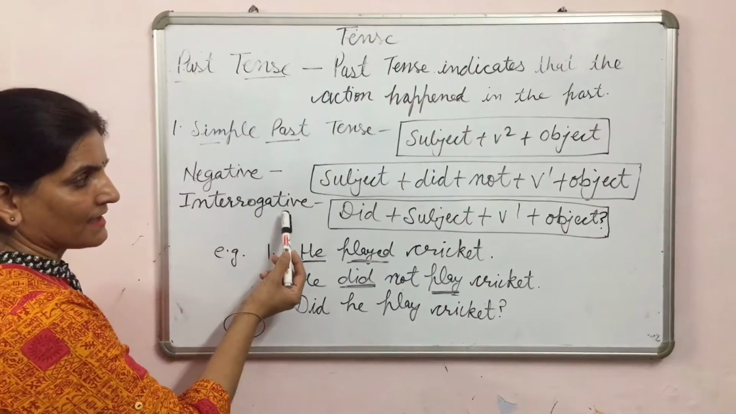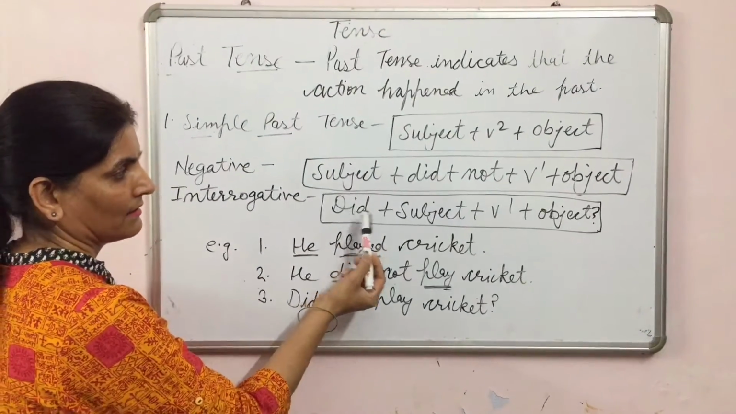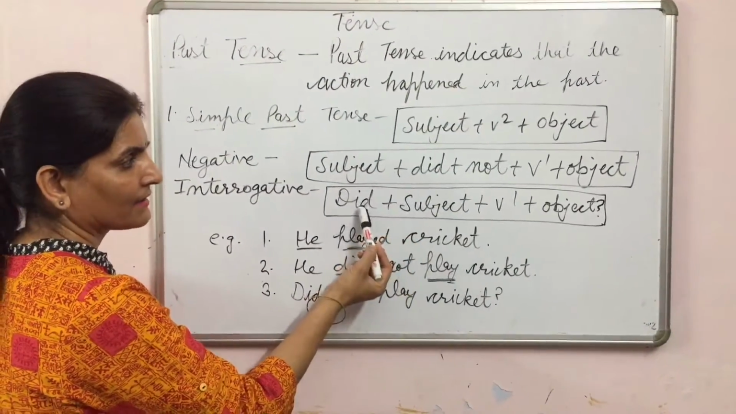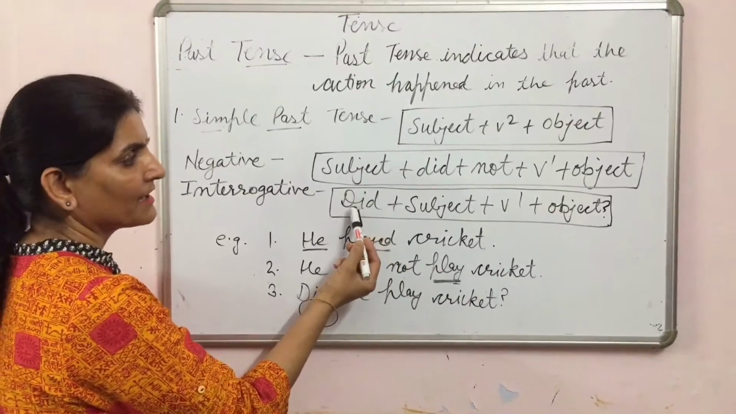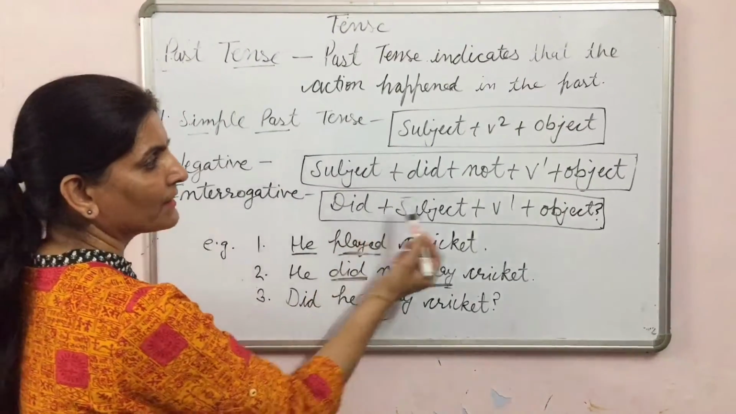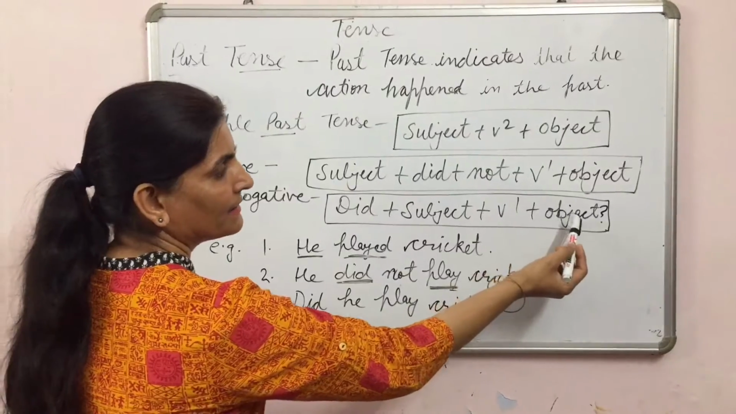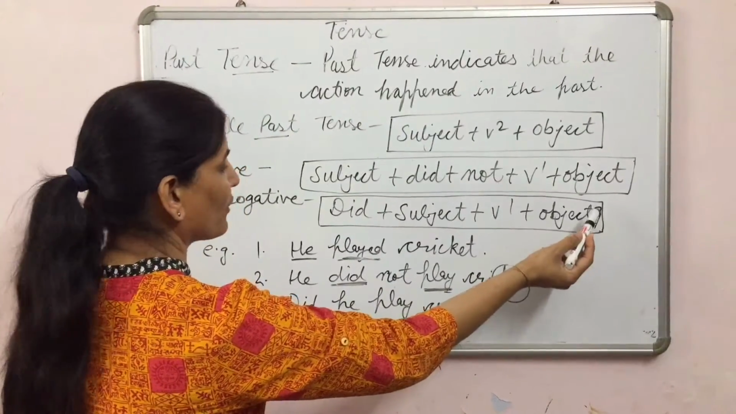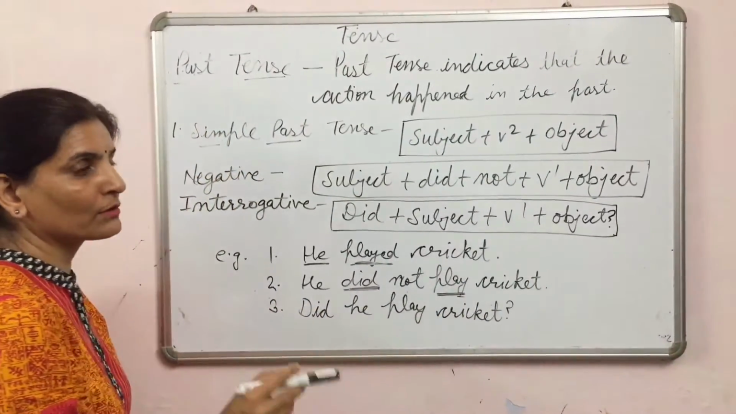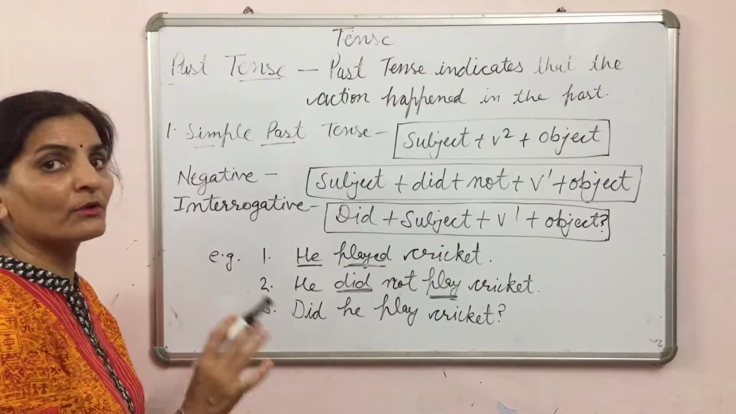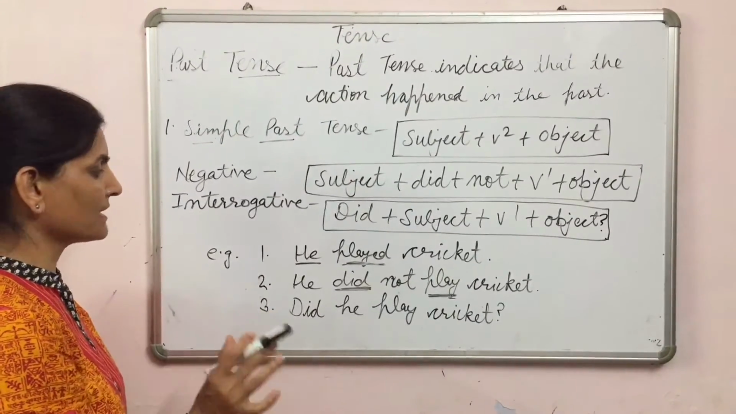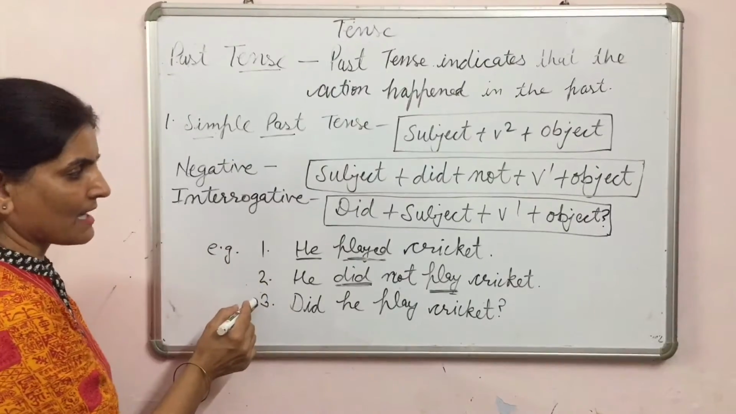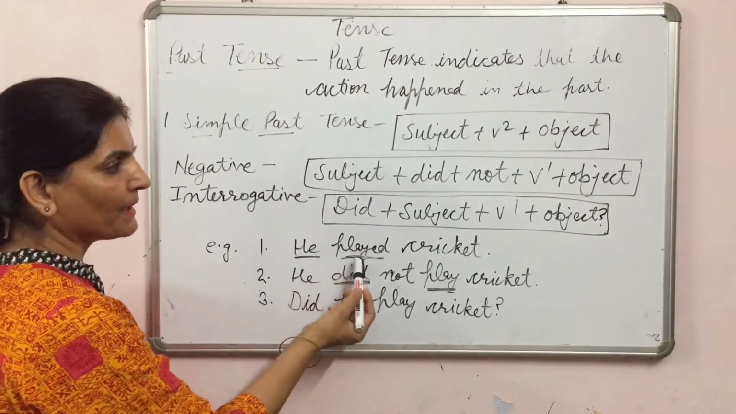In interrogative sentences, did will come before subject, and did is the second form of do, and after that V1, then object, and at the end we will put question mark. Don't forget to put question mark at the end of a question or interrogative sentence. Look at the examples now. He played cricket.